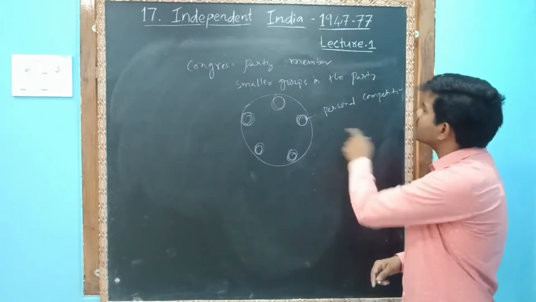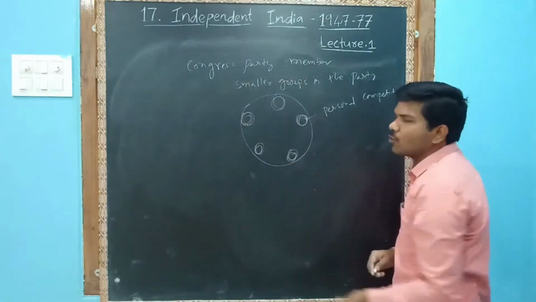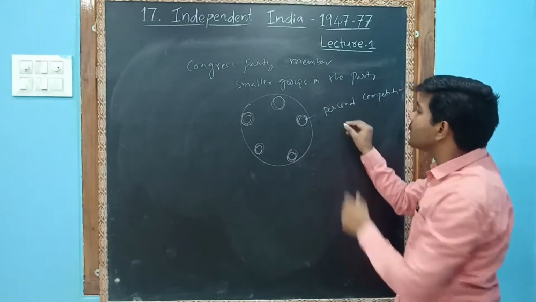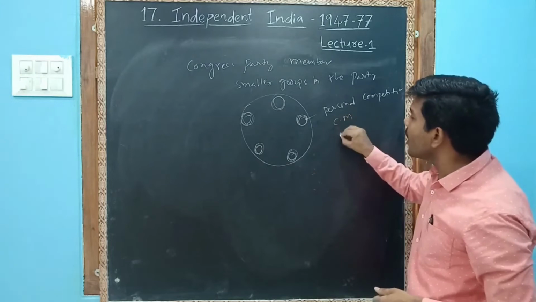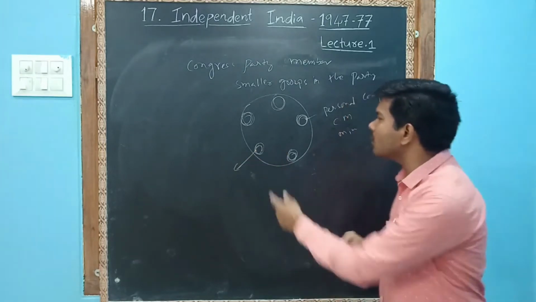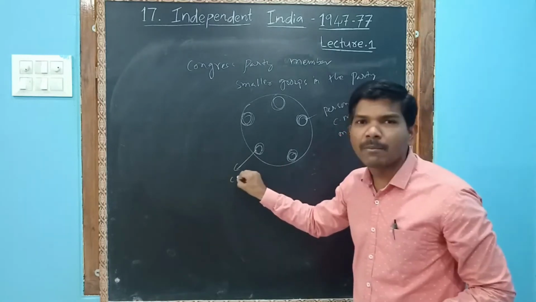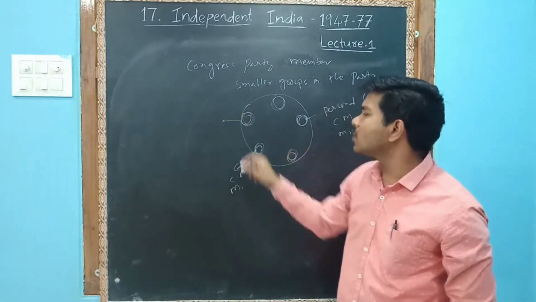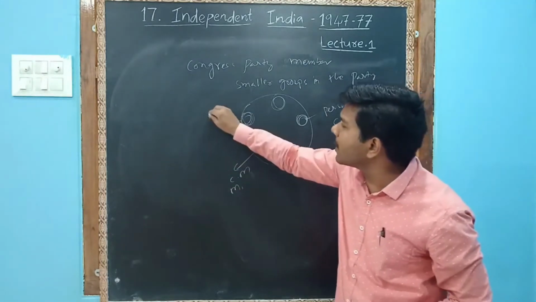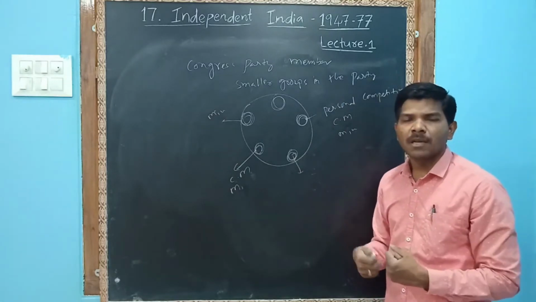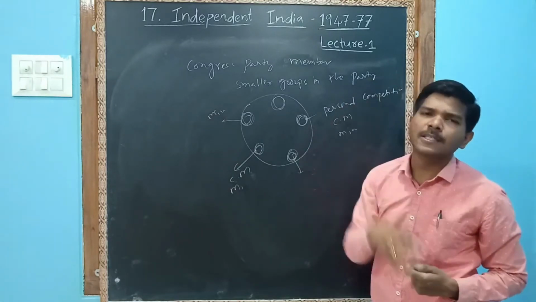I repeat, personal competition. For example, these are the group members. They think that we only need to become a CM or ministers. We will support together. The other group also thinks that we only will become a CM and ministers. And other people also think that we only need to become ministers and CM. All these members want this from the Congress party.